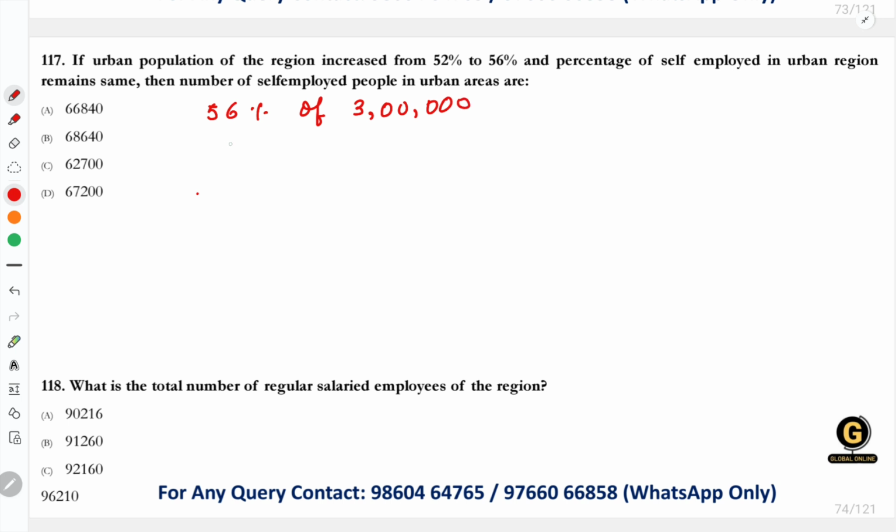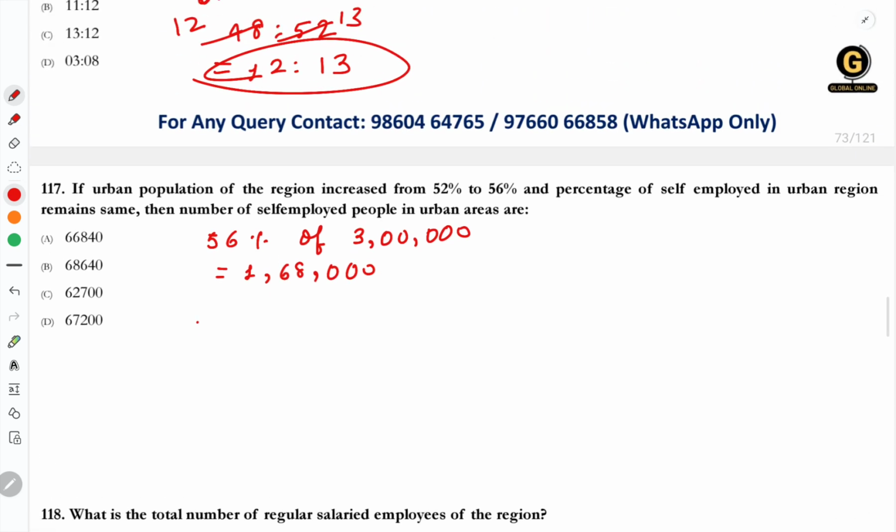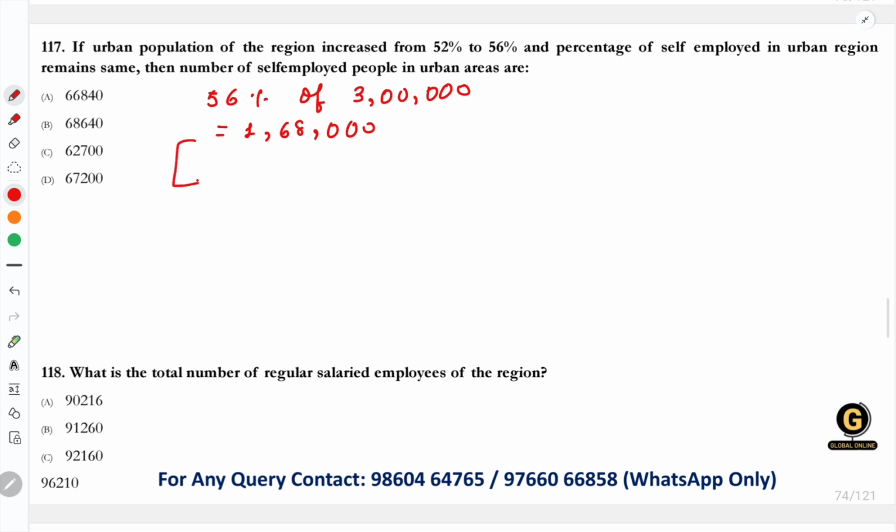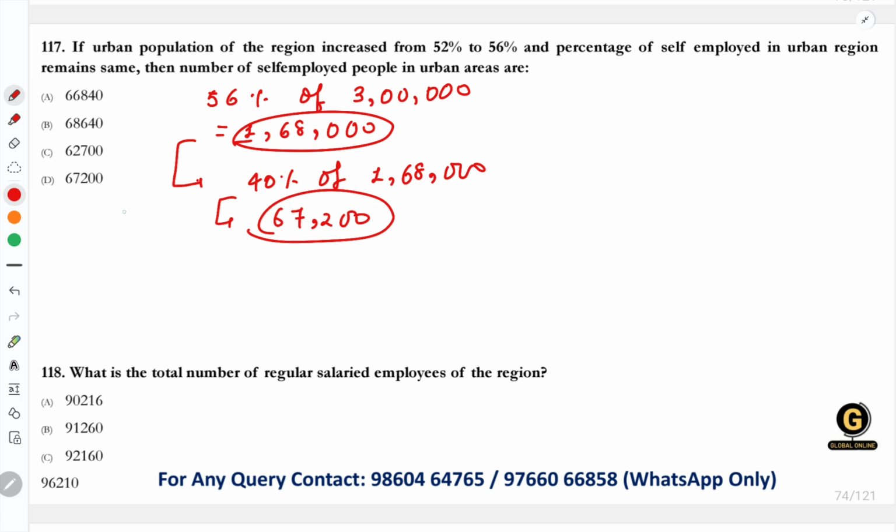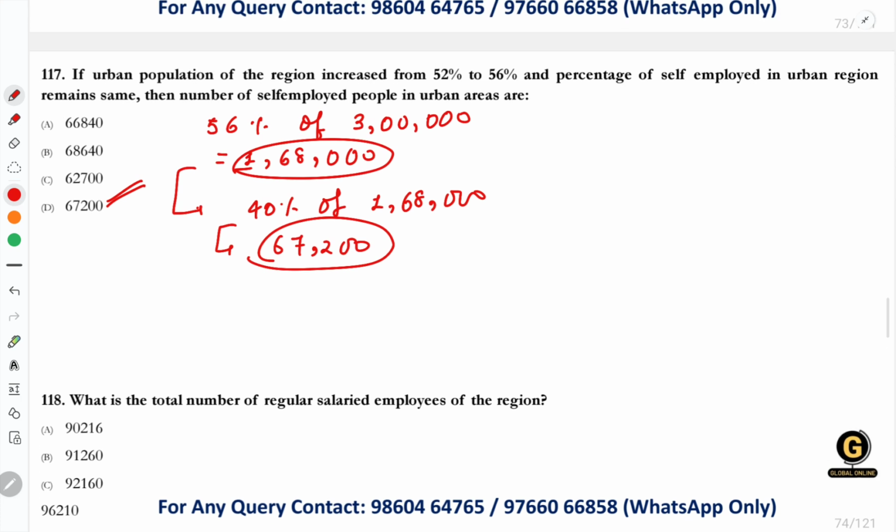So the urban population over here is 1,68,000. The self-employed percentage is 40%. So 40% of what? 40% of this particular value. So 1,68,000, 40% of it is nothing but 67,200. This is the urban self-employed number. Now matching with the options, 67,200 is the correct answer for this given question. What is the total number of regular salaried employed for the region? These are the options. This is something that I want you guys to solve and comment the answer in the comment section.